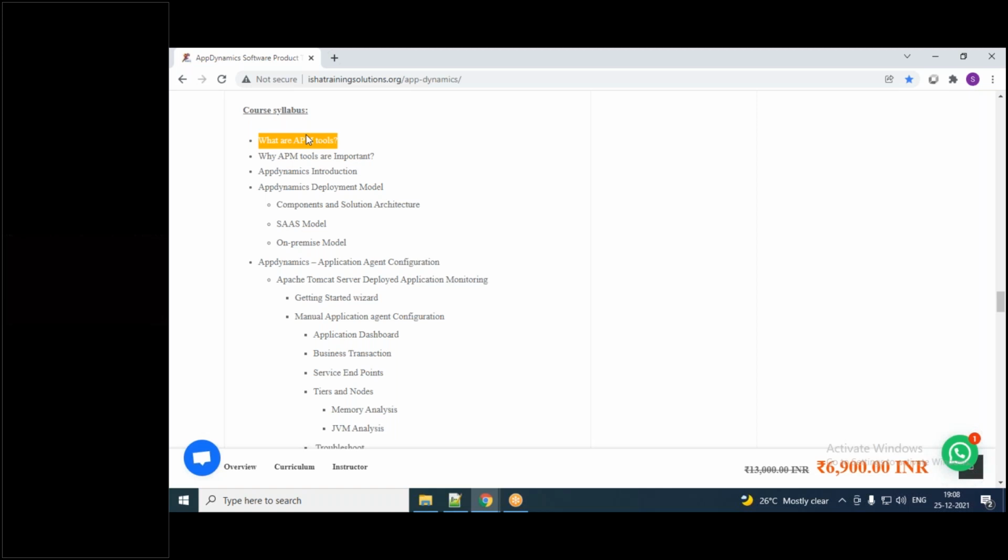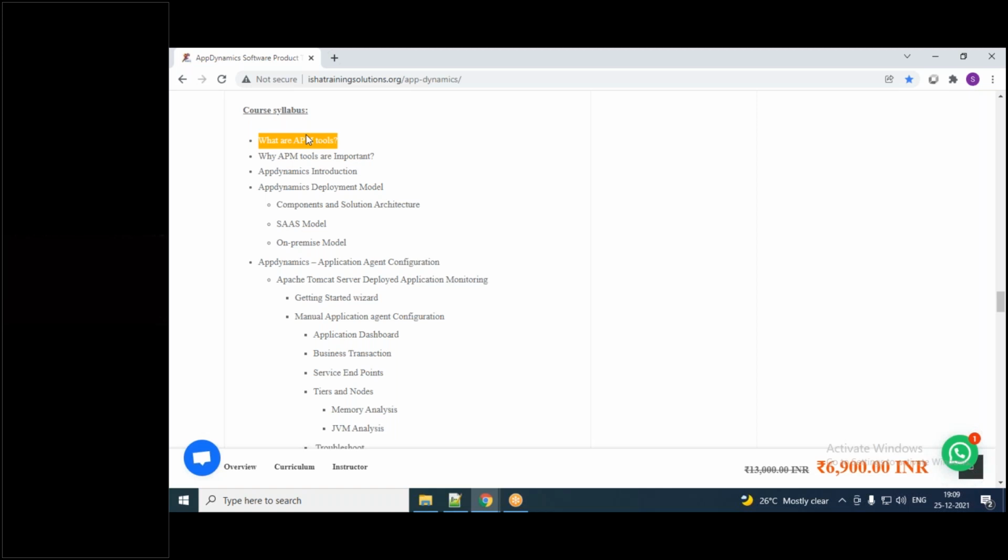Even my friends or my juniors, whoever asks me how to design their career, how they can become a performance tester, I usually tell them to learn any one performance testing tool and one APM tool. That is really mandatory, because only a performance testing tool is not sufficient nowadays.